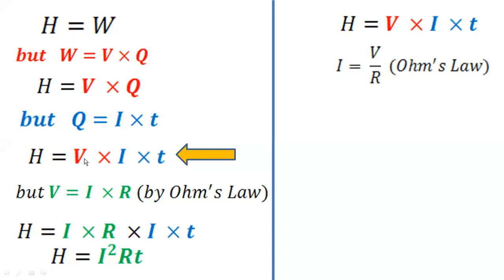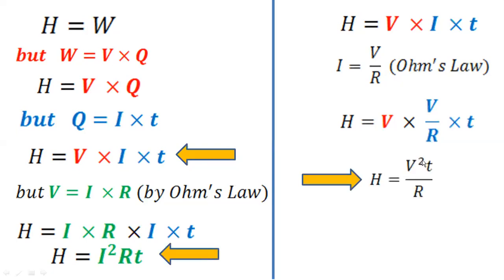Okay, what do I have to replace instead of V? I will replace I. I will keep V as it is. So let me write down that formula again, VIT. But in place of I, I will change the value of I. What can be the value of I as per Ohm's law? As per Ohm's law, I is nothing but V by R. So I can write it as H is equal to V into I, and the value of I is V by R, so V by R into T. Now what is V into V? That is V square. So V square T, and this R will remain in the denominator.